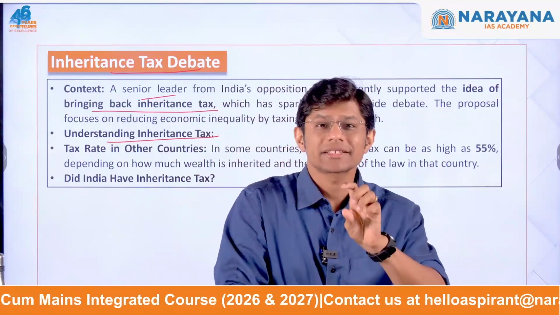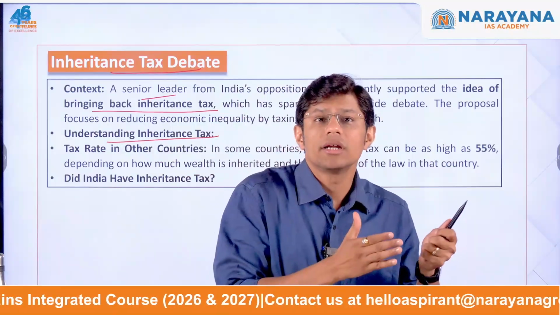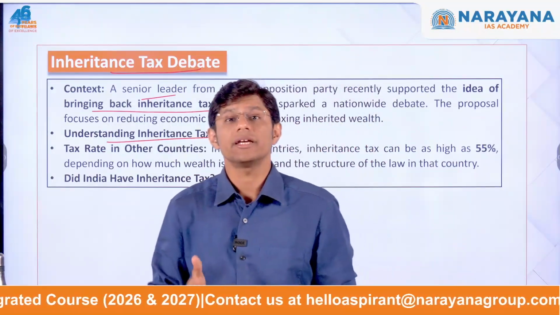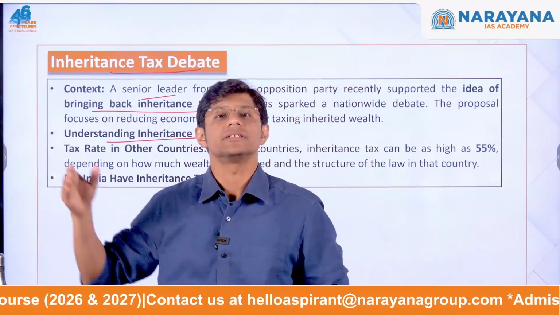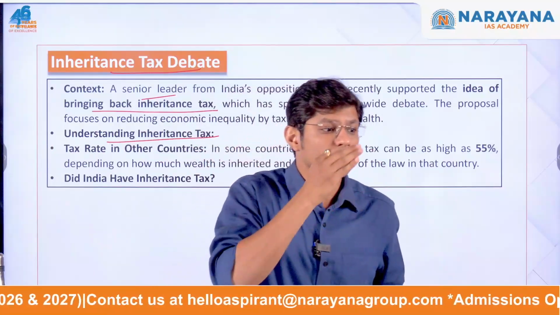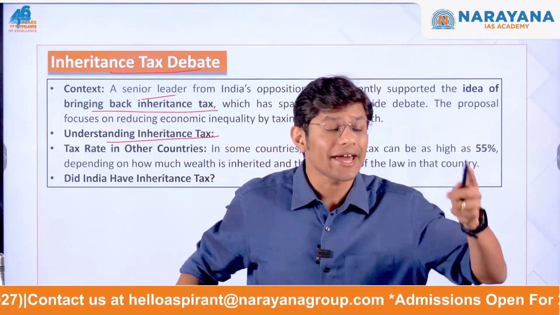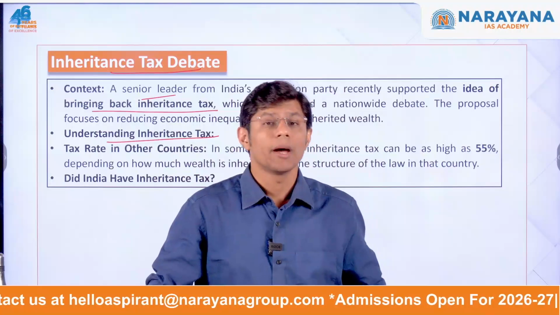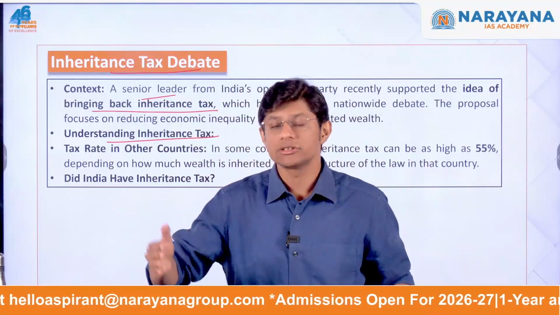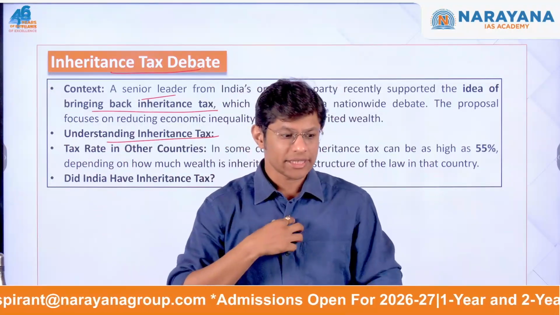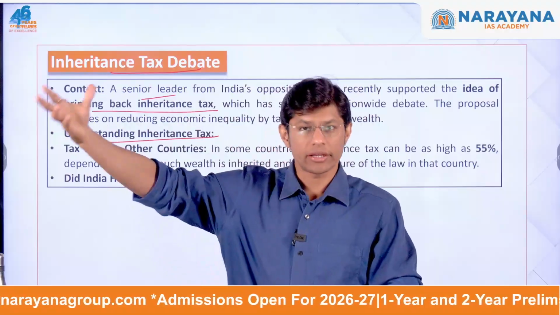Now the inheritance can be received either through a legal will, or under the personal laws of different religions. The tax is calculated on the value of the inherited assets and is paid by the beneficiary who receives them to the government. So let's say I'm inheriting properties from my father.